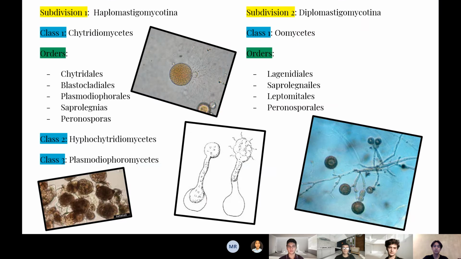The first subdivision is Haplomastigomycotina, and the first class is Chytridiomycetes, and their orders are Chytridiales, Blastocladiales, Plasmodiophorales, Saprolegniales, and Peronosporales. Classes number 2 and 3 are Hyphochytridiomycetes and Plasmodiophoromycetes.